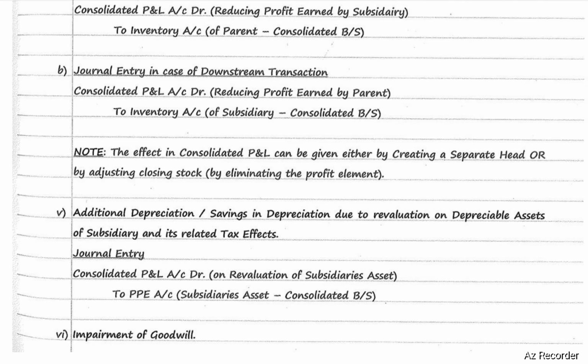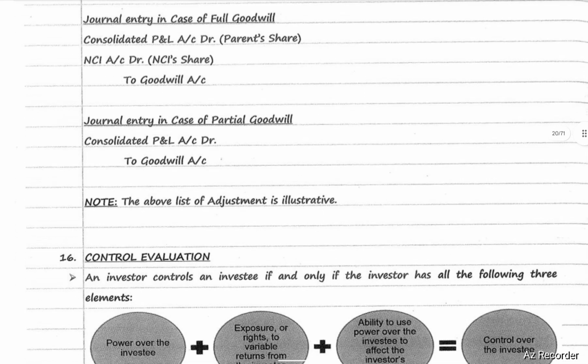Impairment of goodwill. The journal entry in case of full goodwill: consolidated P&L account debit, parent share; NCI account debit, NCI share; to goodwill. Journal entry in case of partial goodwill: consolidated P&L account debit to goodwill.